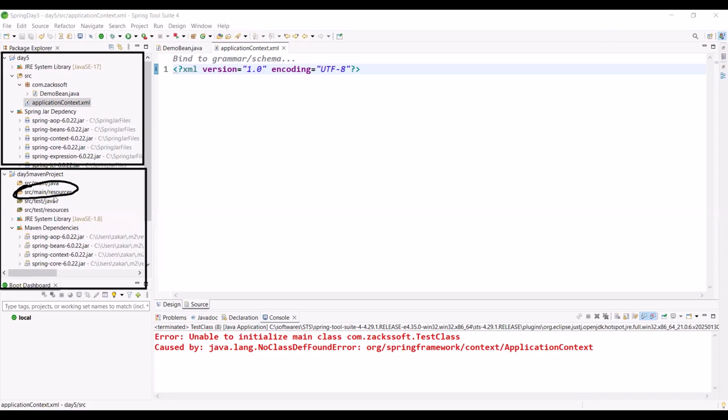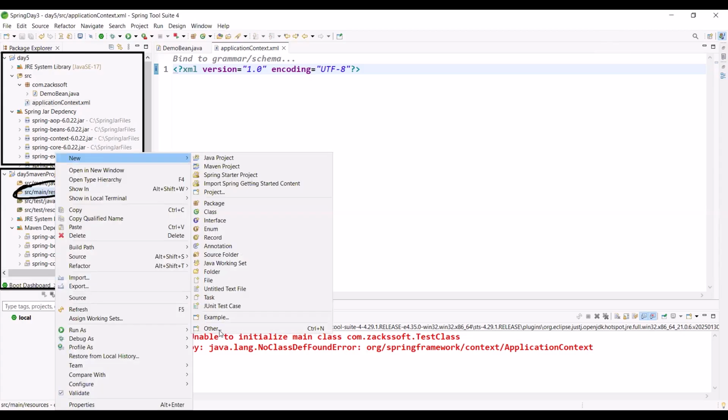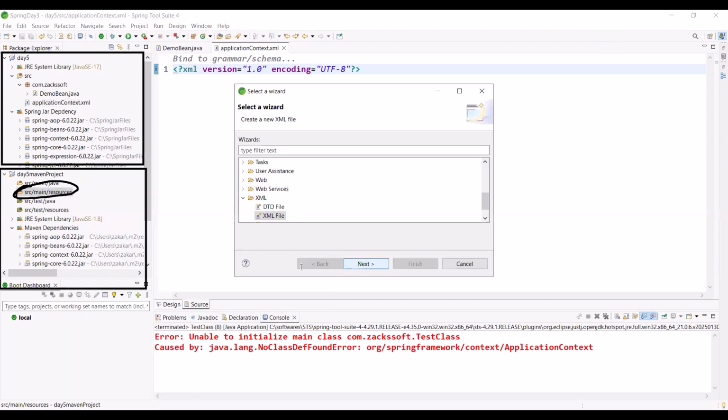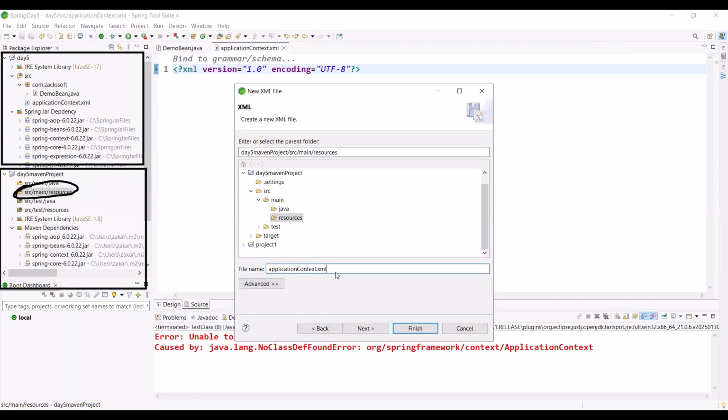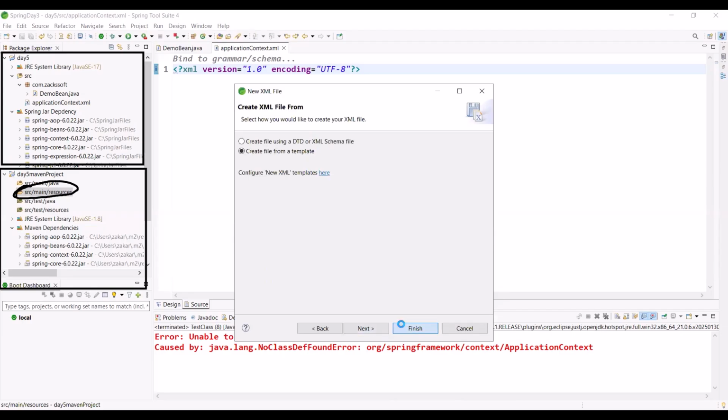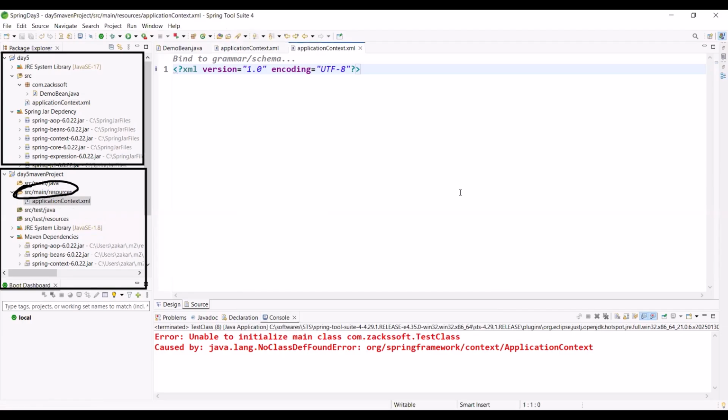Simply right click, new, other, XML. Any name is perfectly fine, but it is recommended to use context.xml. Next, finish. Should I repeat anything here? Any confusion? Please tell me.